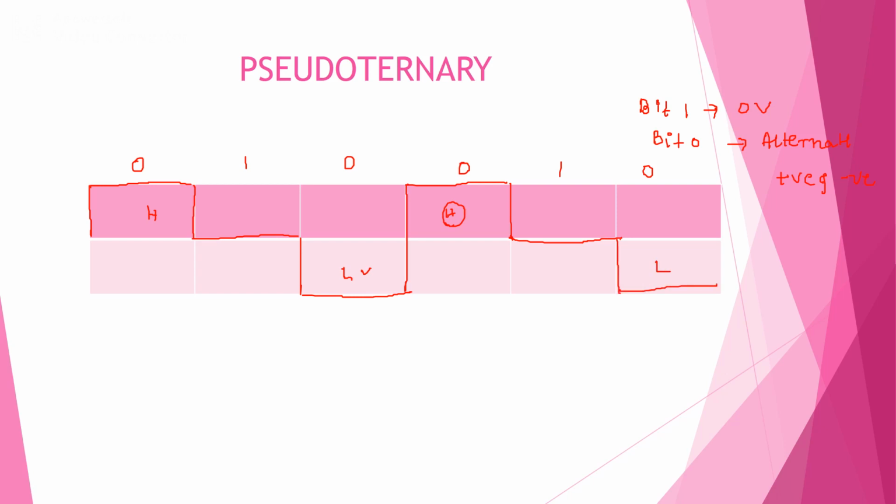So this is how we can represent the pattern 0, 1, 0, 0, 1, 0 using the pseudo ternary scheme, where bit 1 is encoded using 0 voltage and bit 0 is encoded as alternate positive and negative voltages.